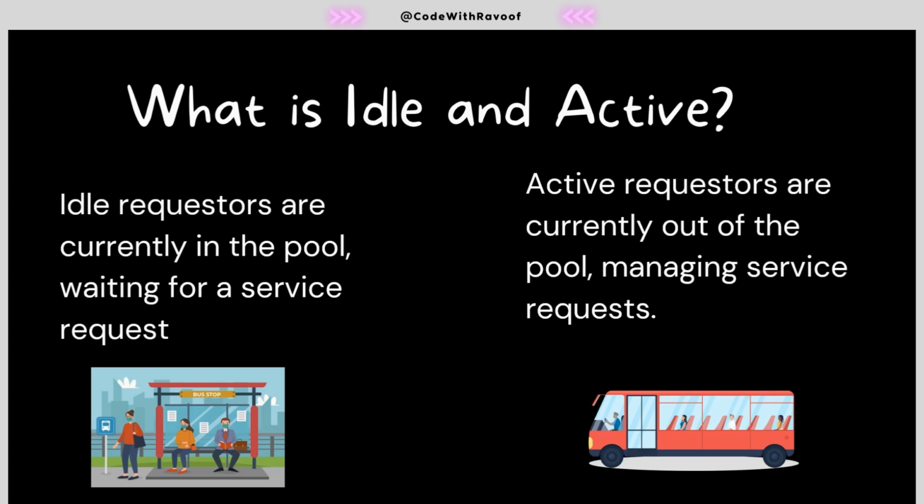So we come to a conclusion that idle requesters are currently in the pool and waiting for a service, waiting for a request. Active requesters are out of the pool and are in the service request, in the service.